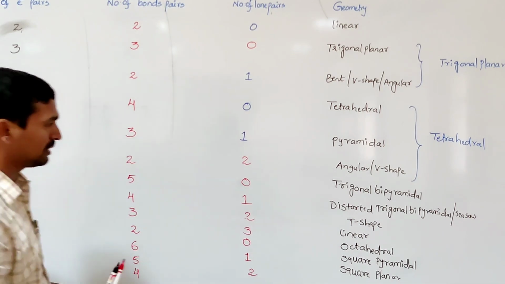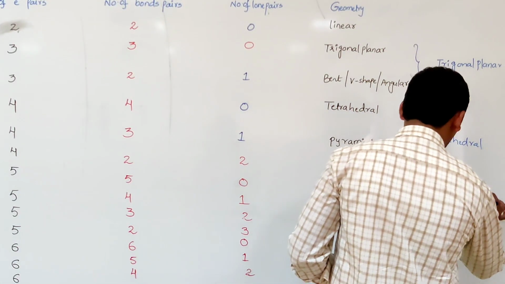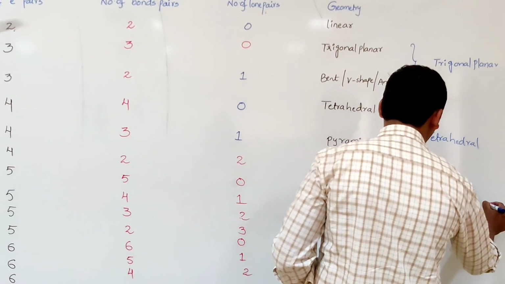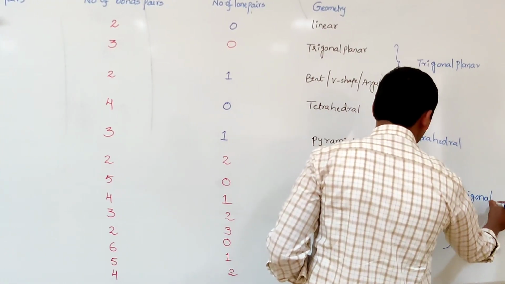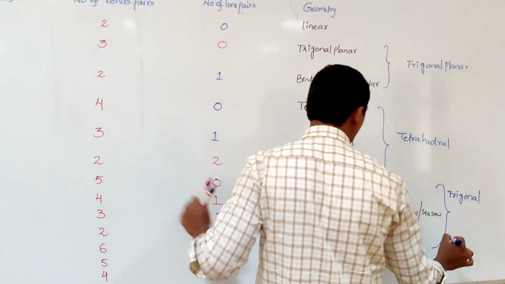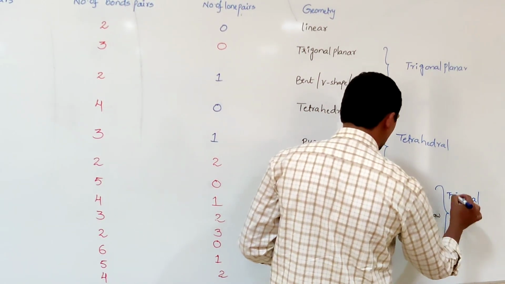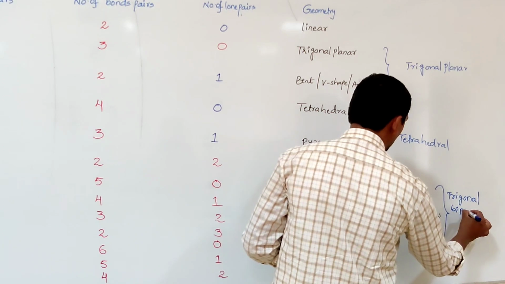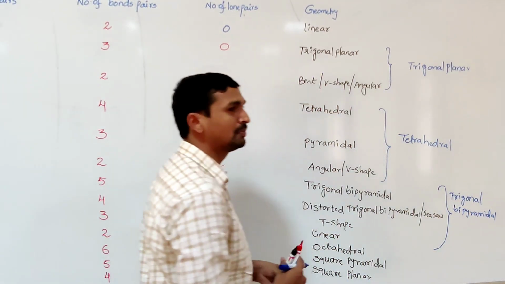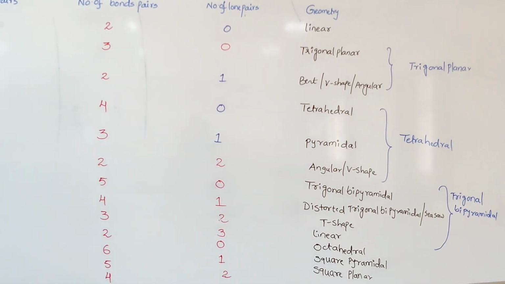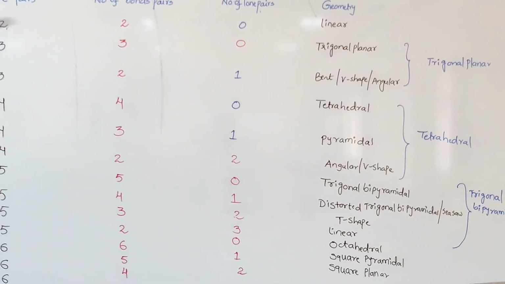In all 4 cases the electronic geometry remains trigonal bipyramidal, because electronic geometry is related to the number of electron pairs around the central atom. Because of the lone pairs, the geometry is distorted, and that is what we call molecular geometry.